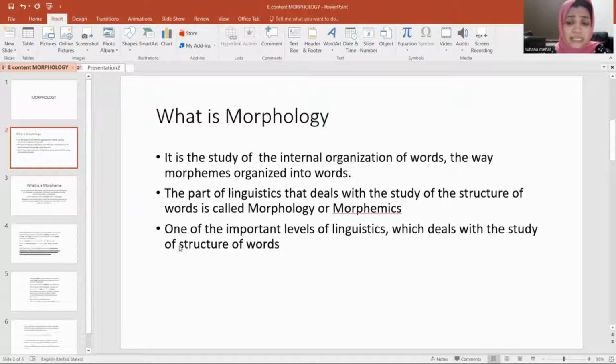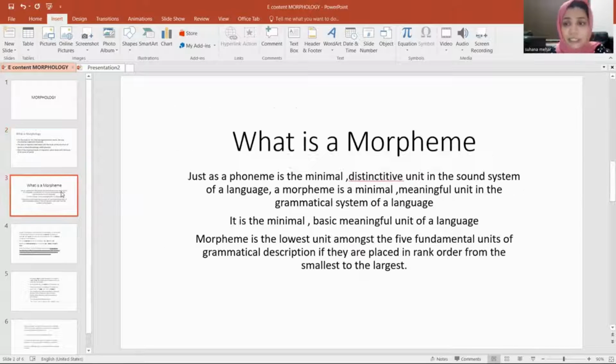Yeah, so we have to discuss what is a morpheme then. If morphology is the study of morpheme, then what is it? What is a morpheme? We know what a phoneme is. Phoneme is the minimal sound unit of a language. It is a minimal, basic, or distinctive sound unit.